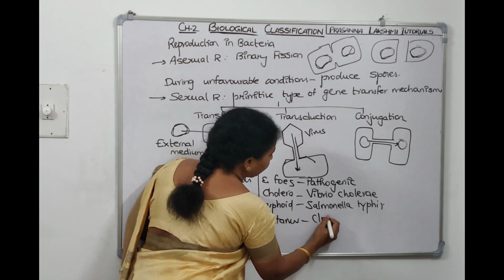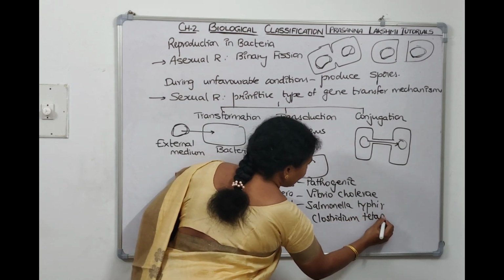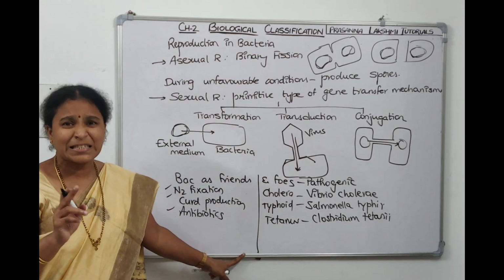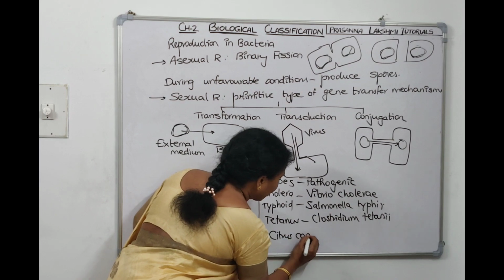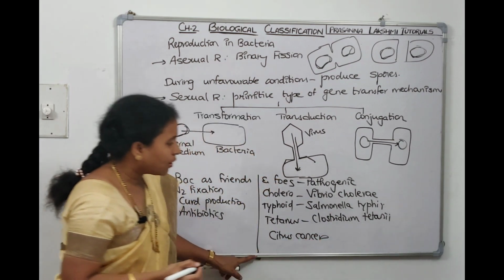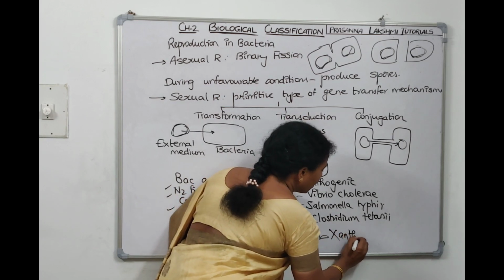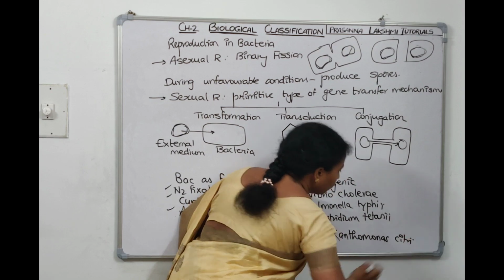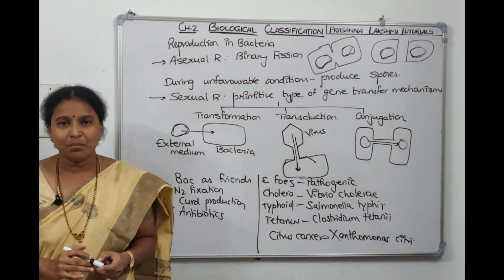Tetanus is caused by Clostridium tetani, right? So these are animal diseases. Under plant diseases, we can tell citrus canker. Citrus canker is the disease caused by Xanthomonas citri, a bacteria called Xanthomonas. So we tried to cover every information about the kingdom Monera.